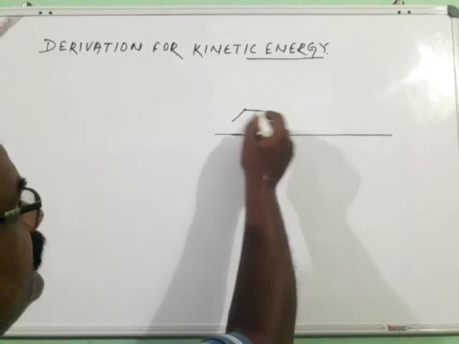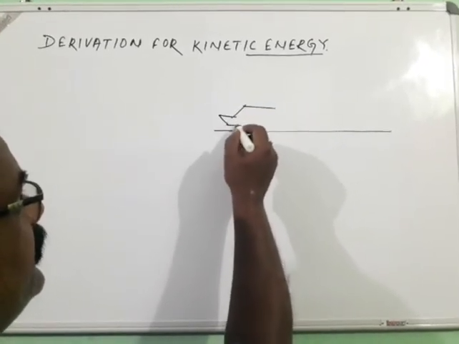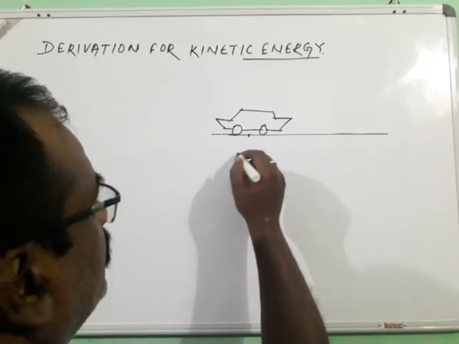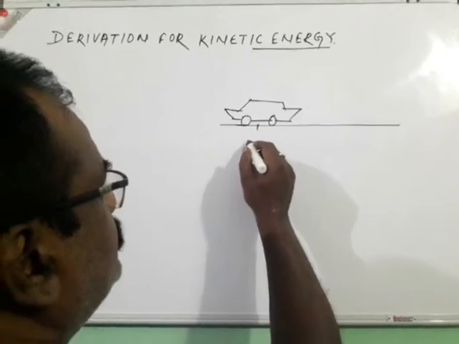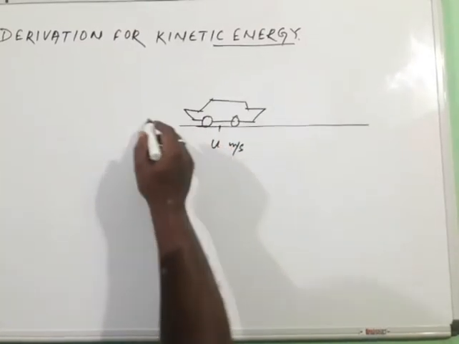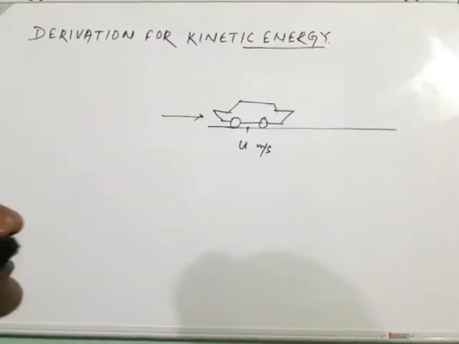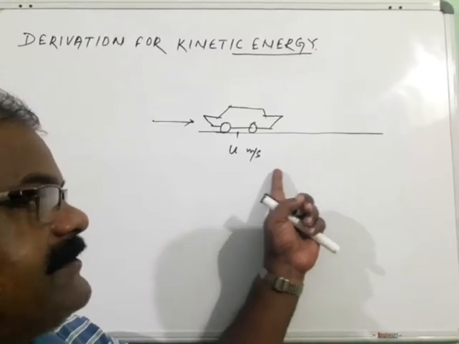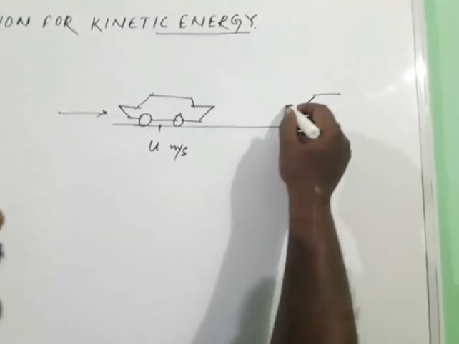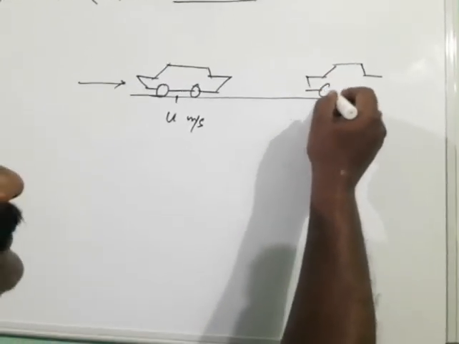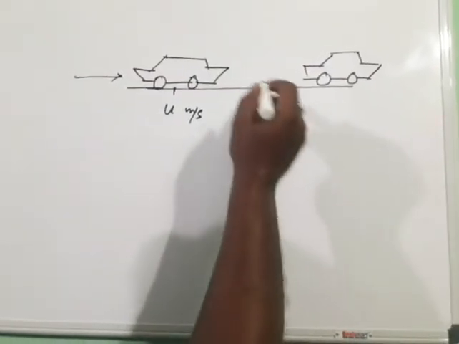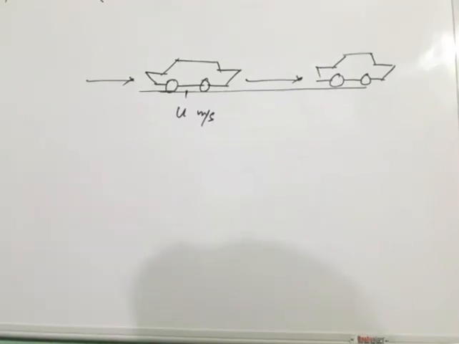Now let us consider that a car is moving on a straight road with initial velocity u meter per second, and a force is applied on this car in such a manner that the car is displaced a certain distance s till position B. As we know by definition, the energy will be measured in terms of the work done.